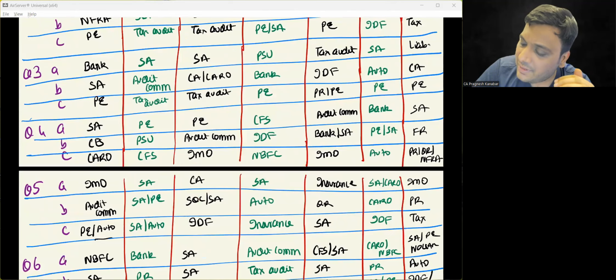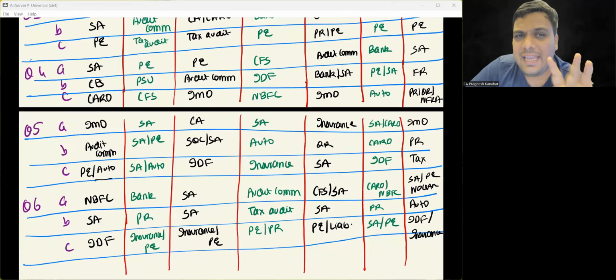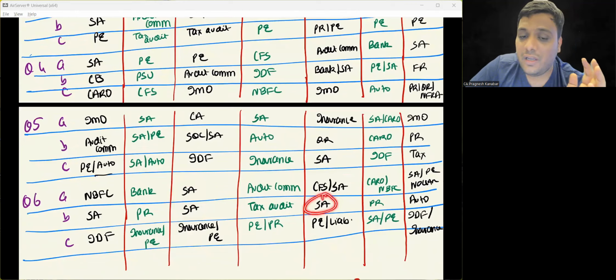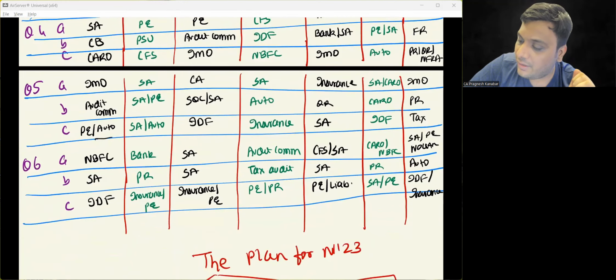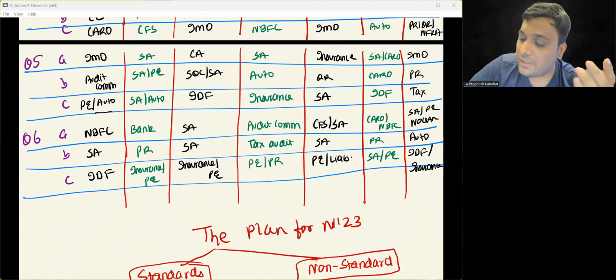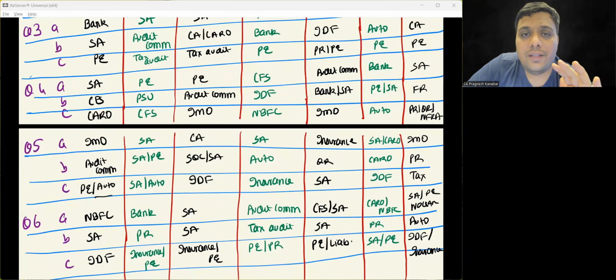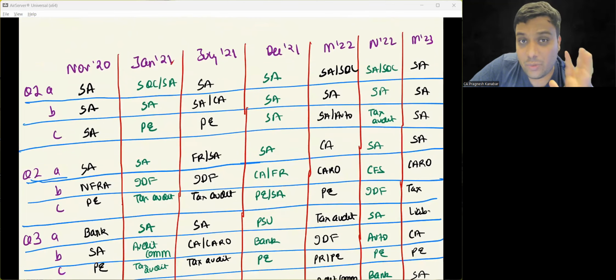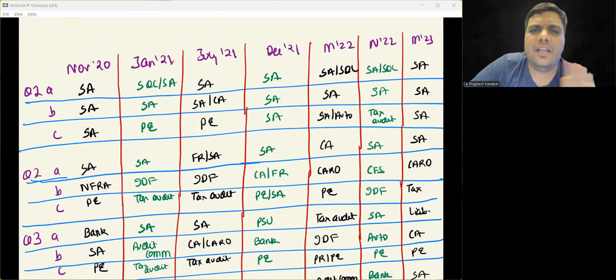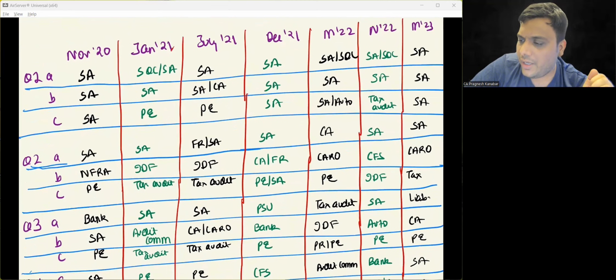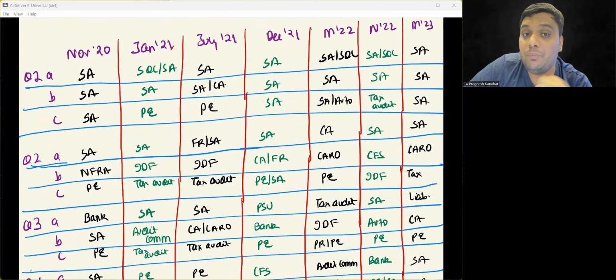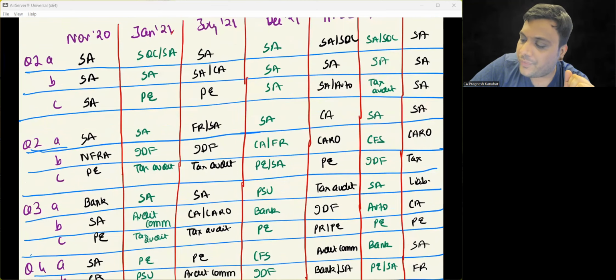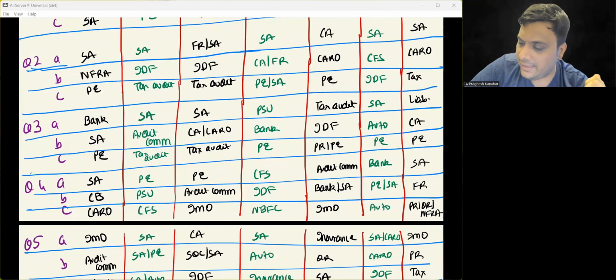In some attempts, with just very average preparation of standards, people may also get through; otherwise it is turning out to be difficult, that without standards we went into the paper. So one thing is very much established: we will have to prepare standards properly. The SOS shortcut plan is for those who already have a plan running, they can continue with that plan. This is just for the SOS plan, the students who are in panic mode and worried about what they are going to do. Now we'll talk about non-standards later on.